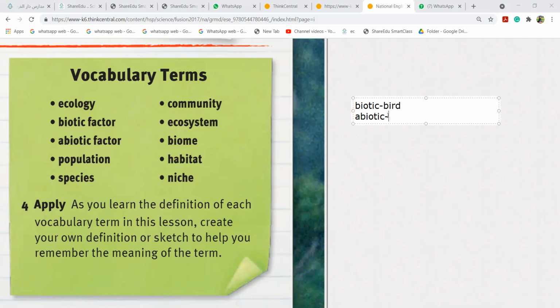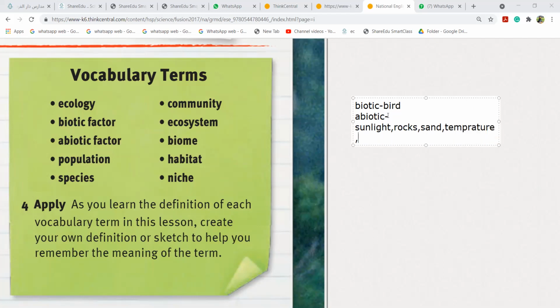Miss, we can say the sun, light. Excellent, sunlight. We can say also the rocks, yes. We can say sand. The temperature. Temperature, excellent.